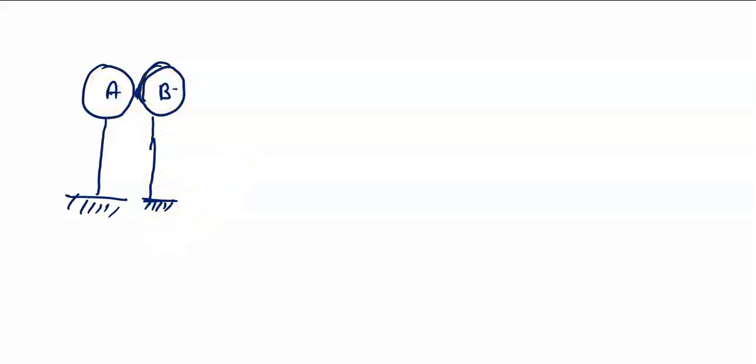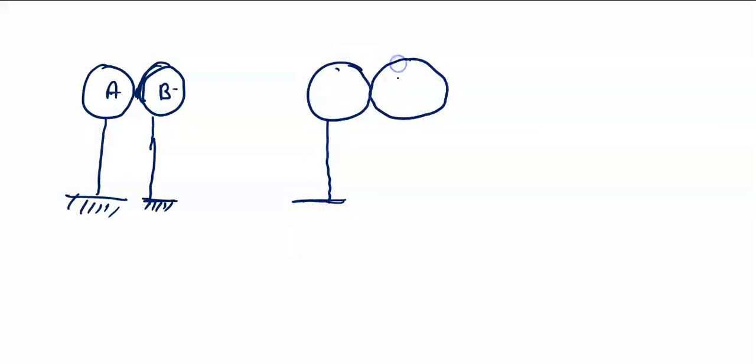Now what we are doing? We are bringing a positively charged glass rod near to it, like this. What will happen now?